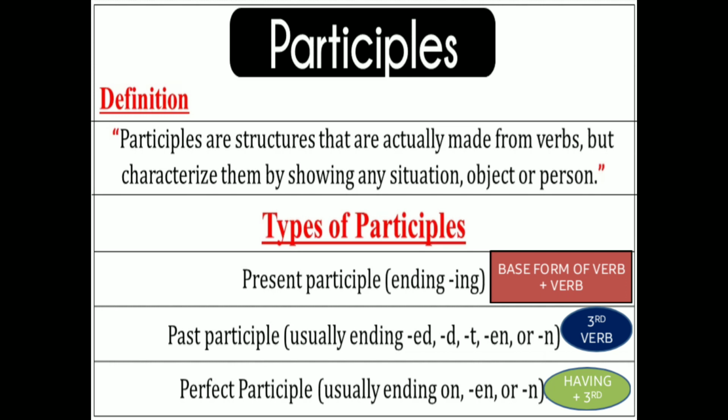Present participle is the base form of the verb ending with ing, and past participle usually ends with ed, d, t, en, or n. And perfect participle is having plus the third form of the verb used in participle. Thank you so much.